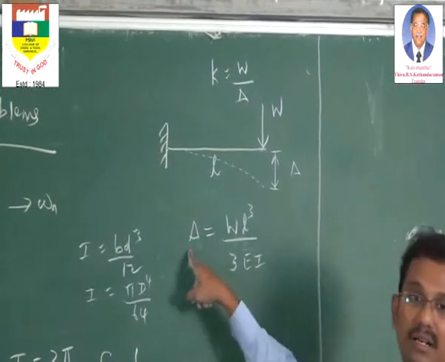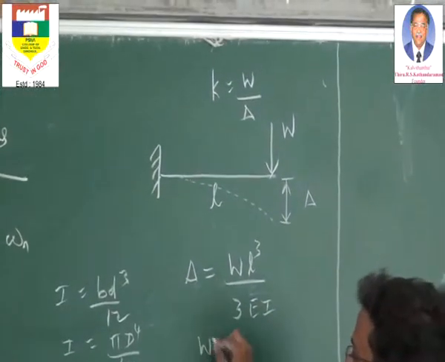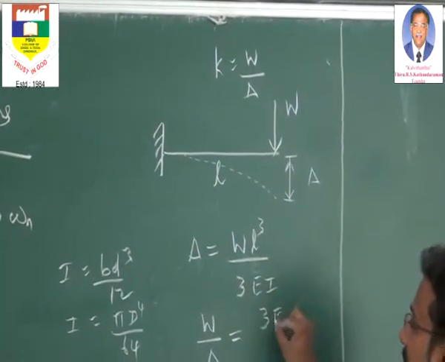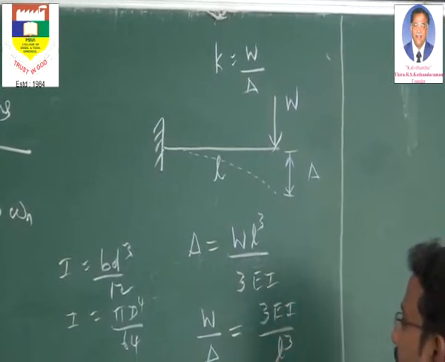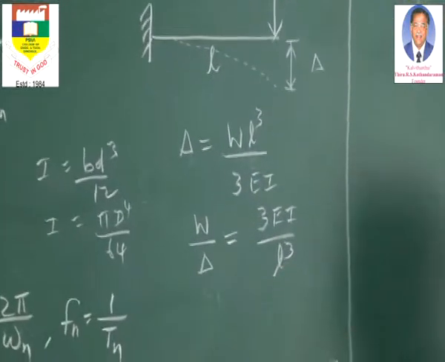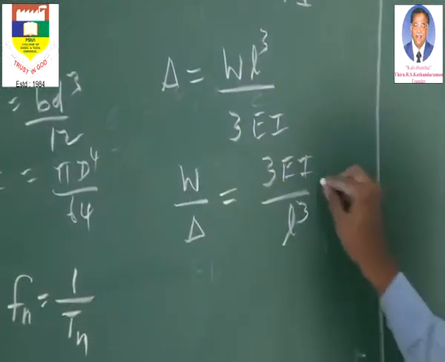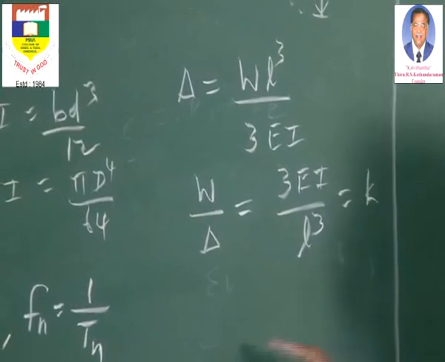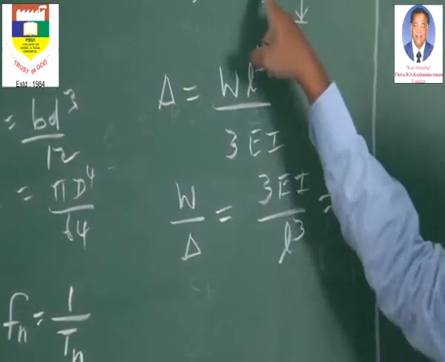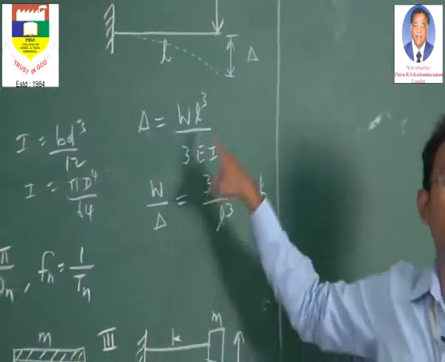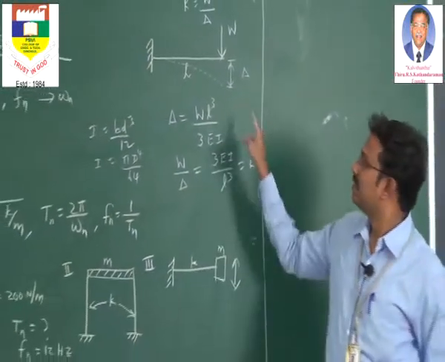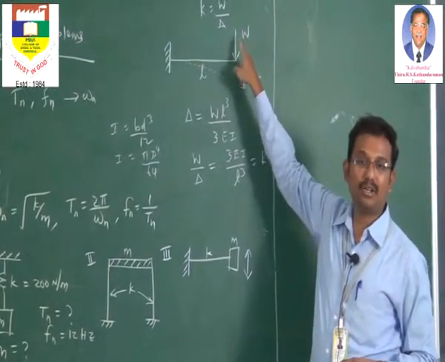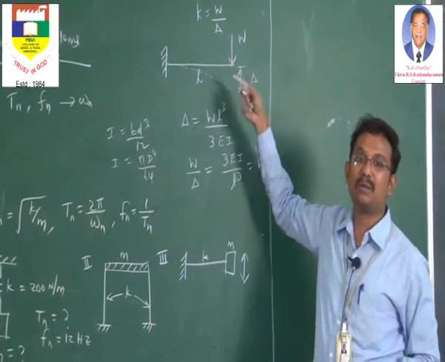Now here is W, here is delta. So directly bring in this delta to the denominator. I will write this in the left hand side. So 3EI by L cube will go to the other side. This is nothing but the stiffness. So W by delta, it is K. So if the size of the beam and material of the beam is given, we can directly find the stiffness using this relation. But this relation may not get applied for a simply supported beam because this formula has been applied only for the cantilever beam with the point load at the free end. This may not be applied for the simply supported beam.